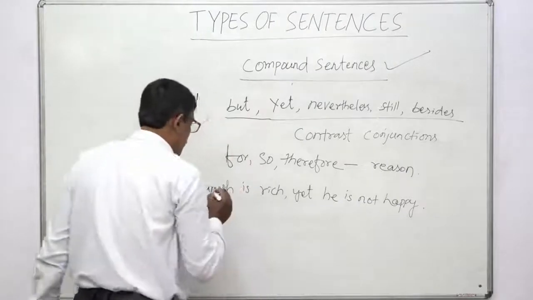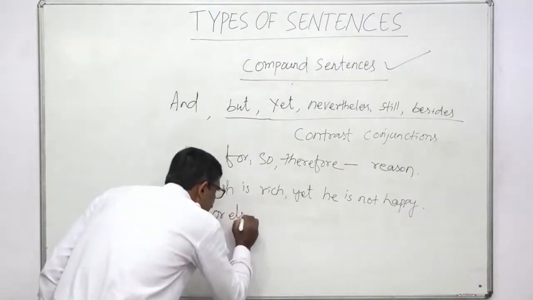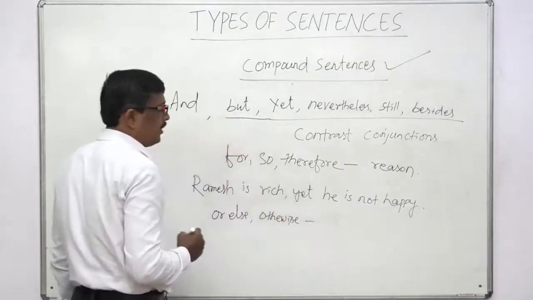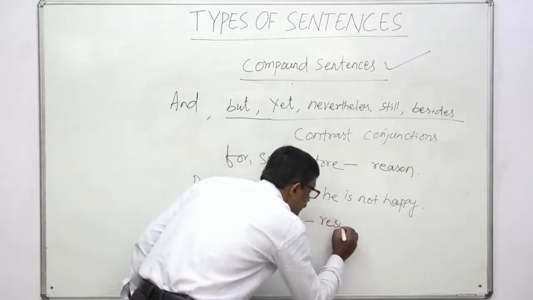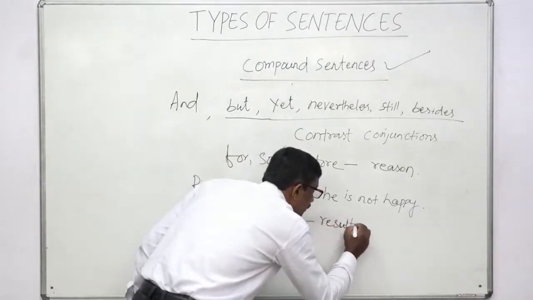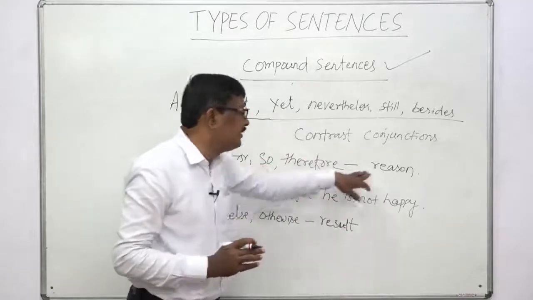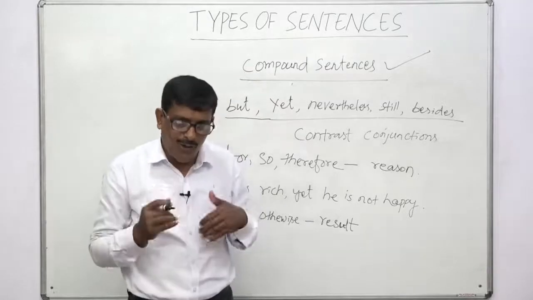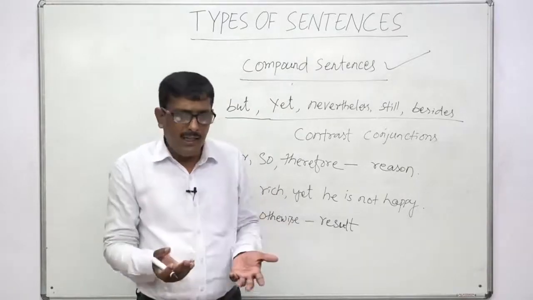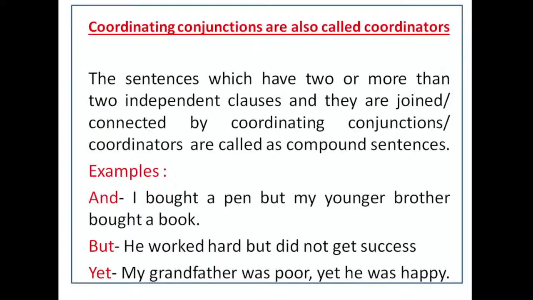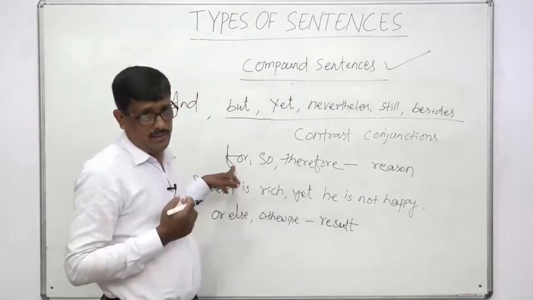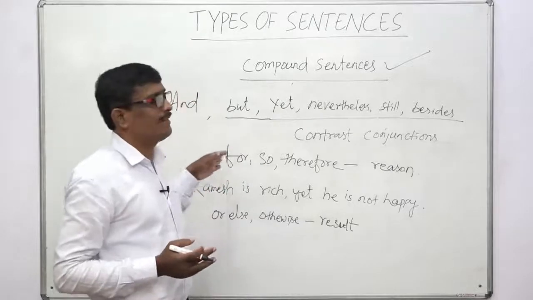Okay. Then we will discuss what? Or else, otherwise. These two conjunctions are used for result. Result, if there is a result, you see reason. That means I did not go to school yesterday. Why? For I was ill. I did not play cricket. Why did I not play cricket? For I was absent. If there is a reason, we will use such types of conjunctions.